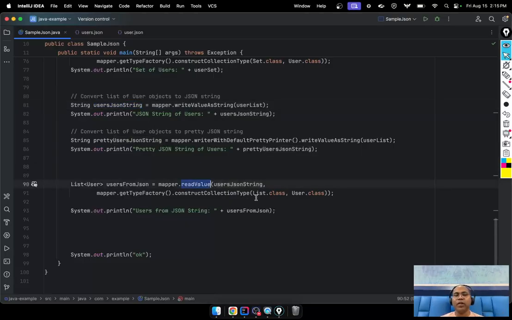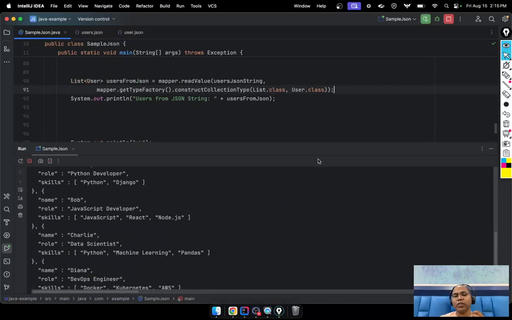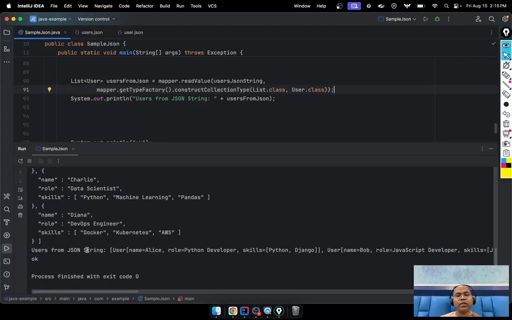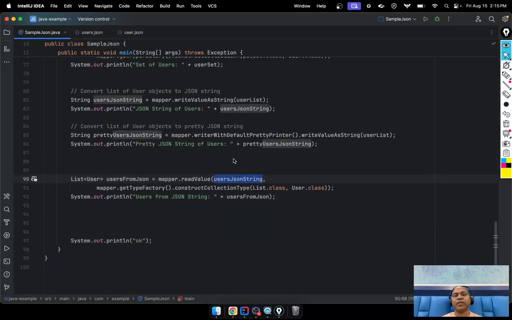Same read value: you can mention this is the string representation, and I want to convert it to a list of users. Mention the list of users, and you are getting your list of users from this string representation.